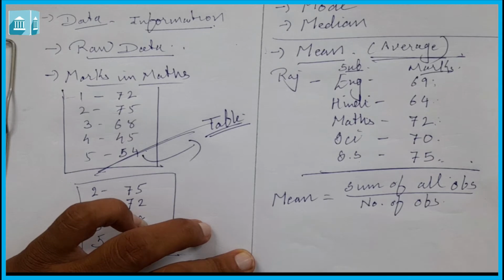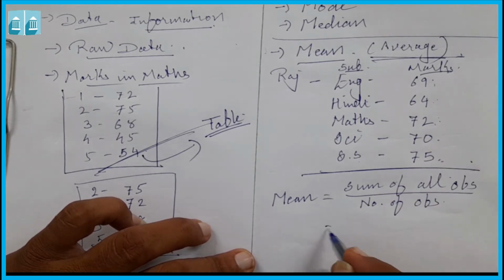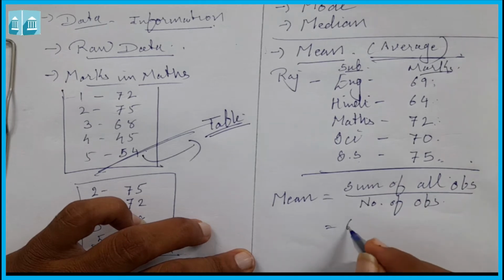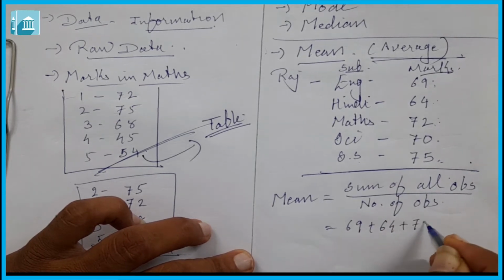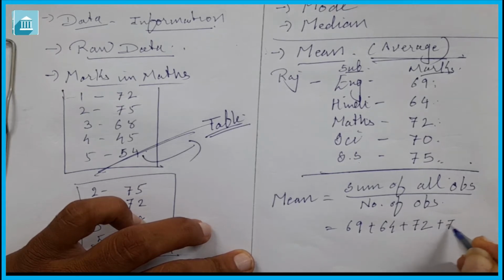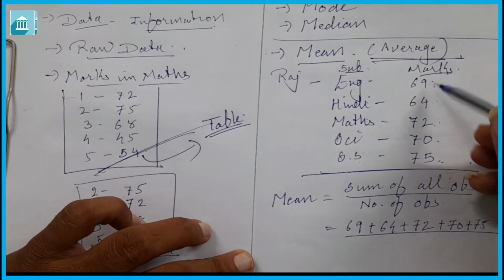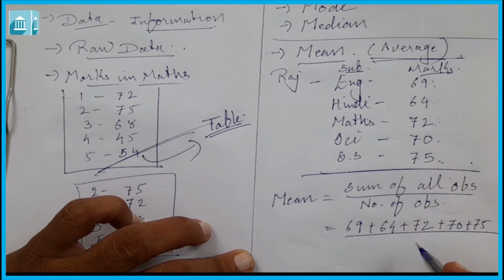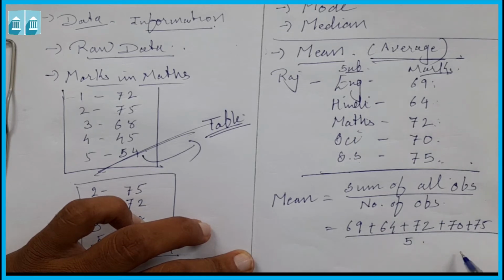Sum of observations means we have to add: 69 plus 64 plus 72 plus 70 plus 75 upon the number of observations, 1, 2, 3, 4 and 5. So upon 5.